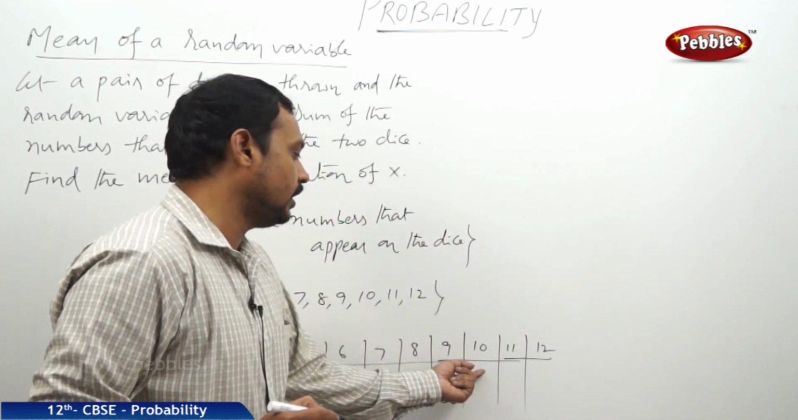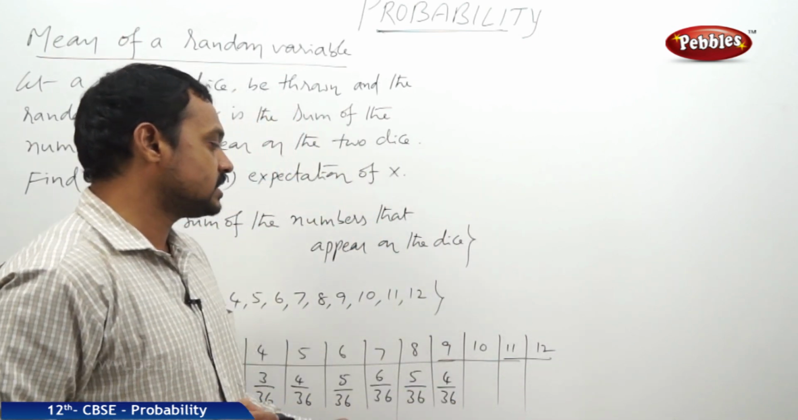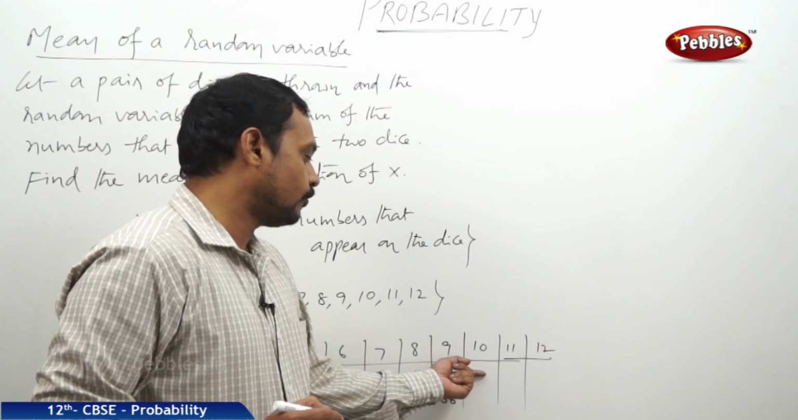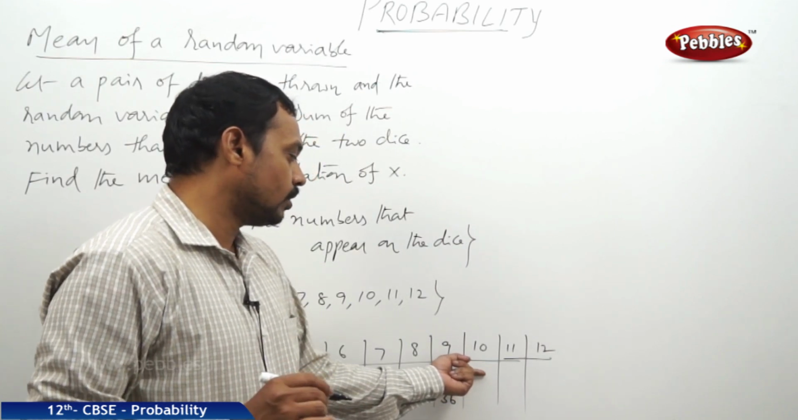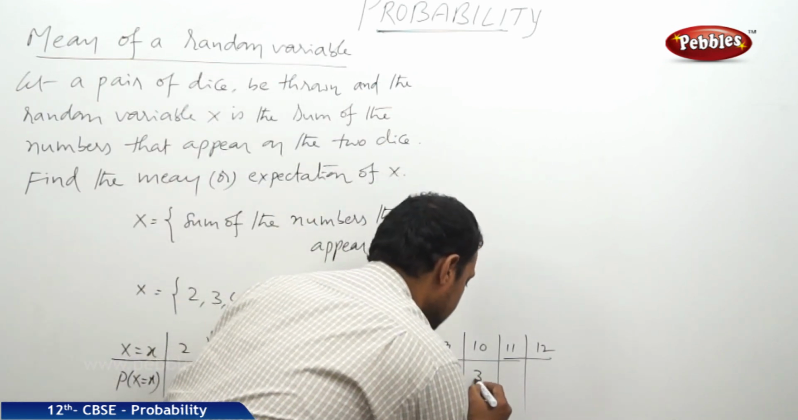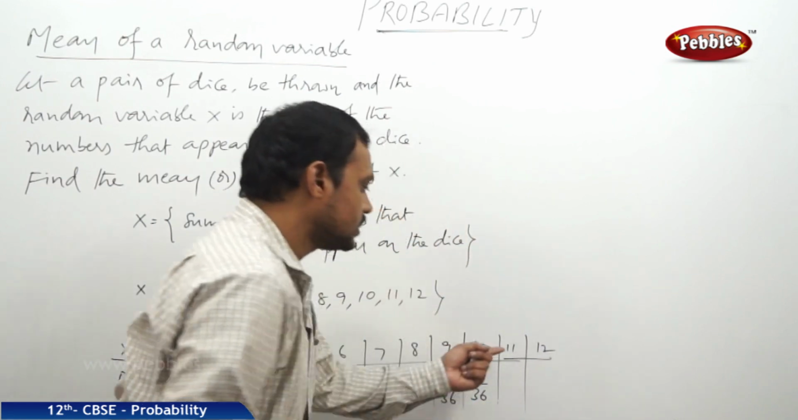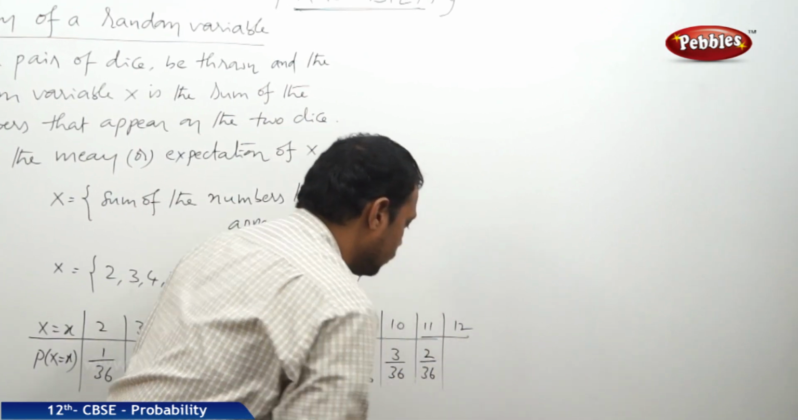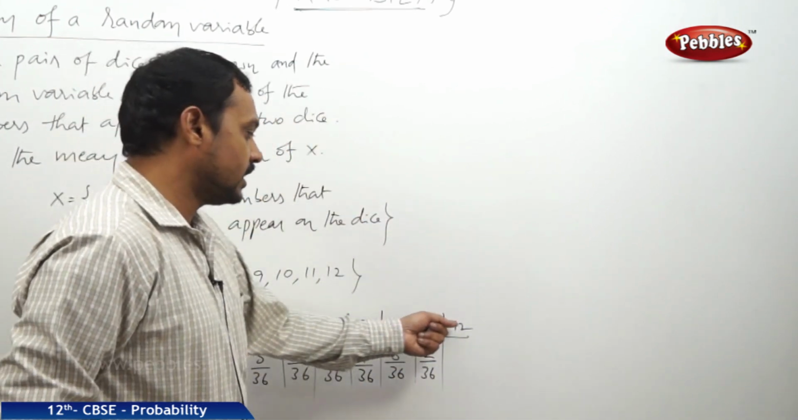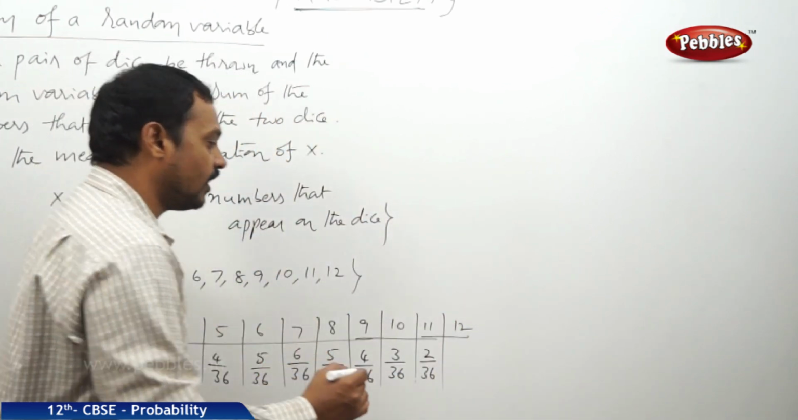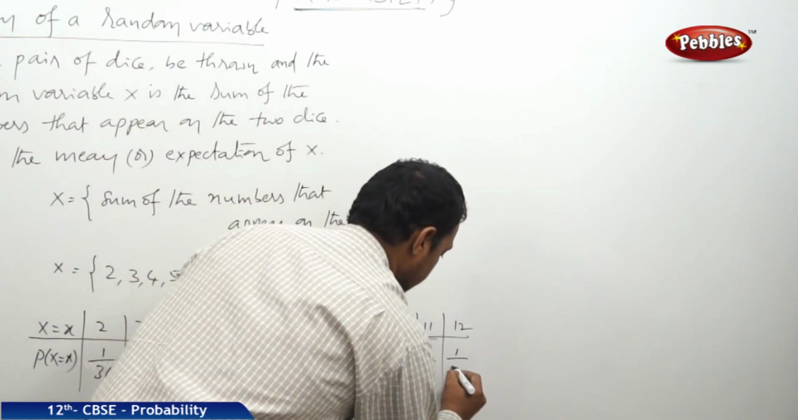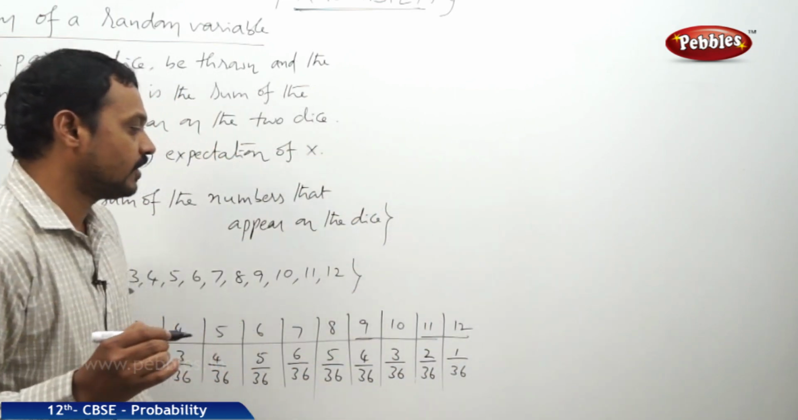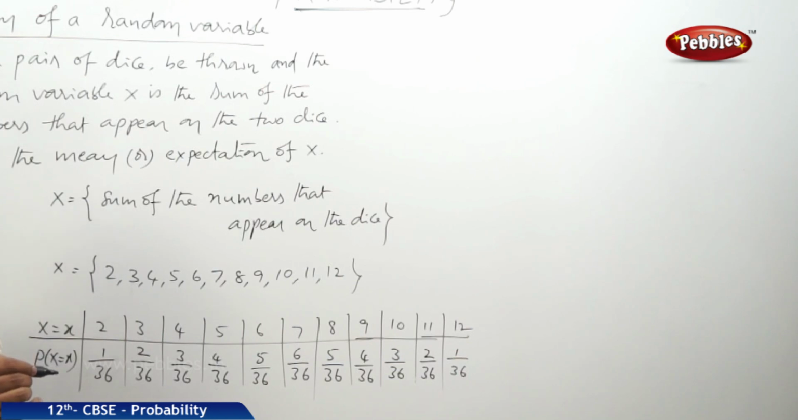And the probability at x equal to 10 is 3 cases. Sum 11, only 2 cases. What are they? 5, 6 and 6, 5. And sum 12 happens in only one way, that is 6, 6. Hence, the probability for that case is 1 by 36.